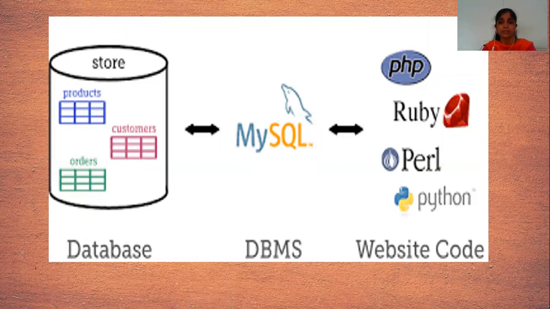By using website code, we develop any project or website, and by using DBMS, database management system, we convert the data which comes from the website code to the database. And in the database, the data is stored in the format of tables. There are different types of models that are used to store the data in the database. We will see that in this session.